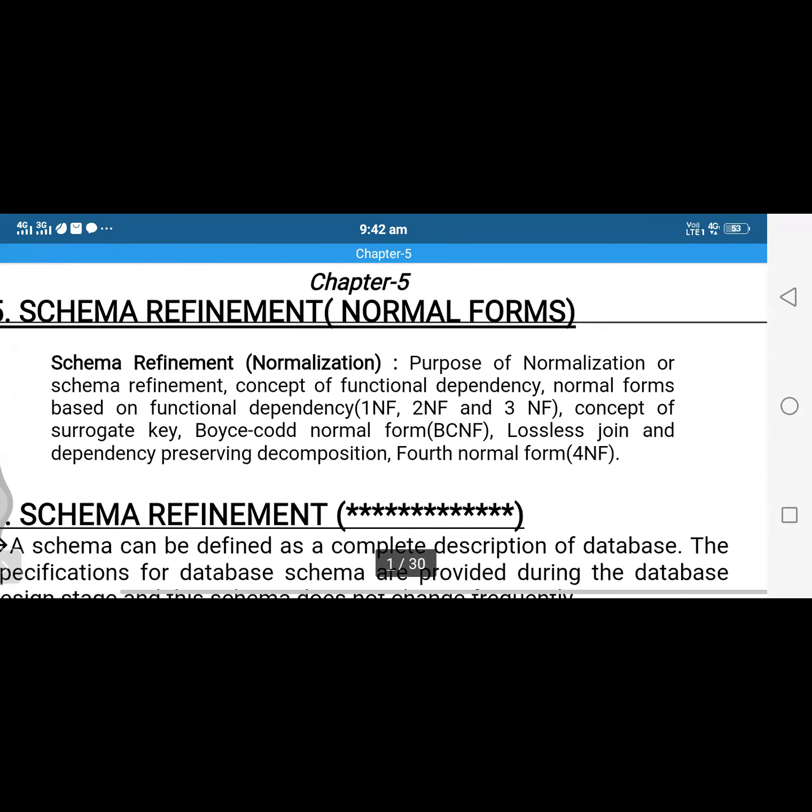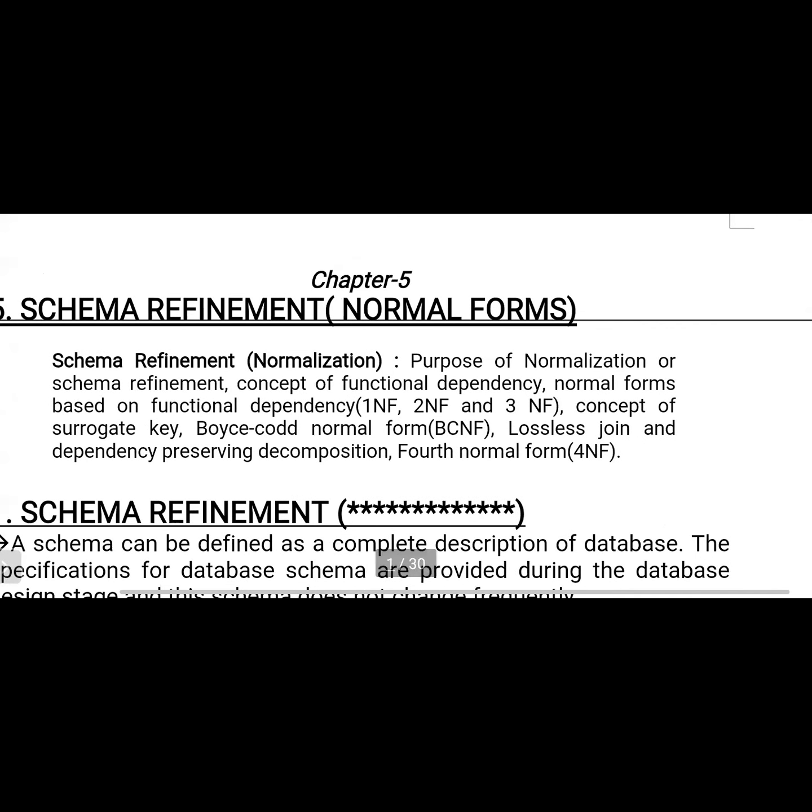The first part is related to the purpose of normalization, the second is the concept of functional dependency, and another is normal forms based on functional dependency. We see in the brackets 1NF, 2NF, 3NF, BCNF and 4NF.